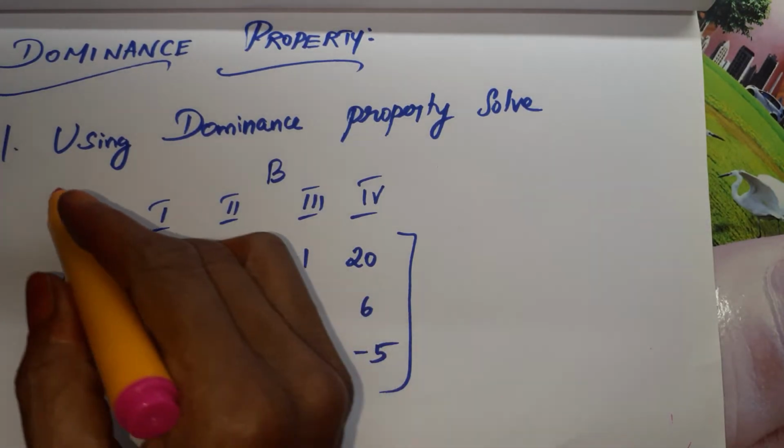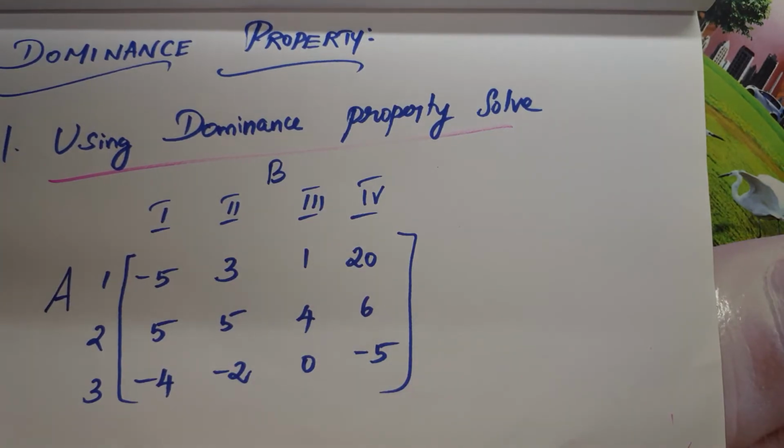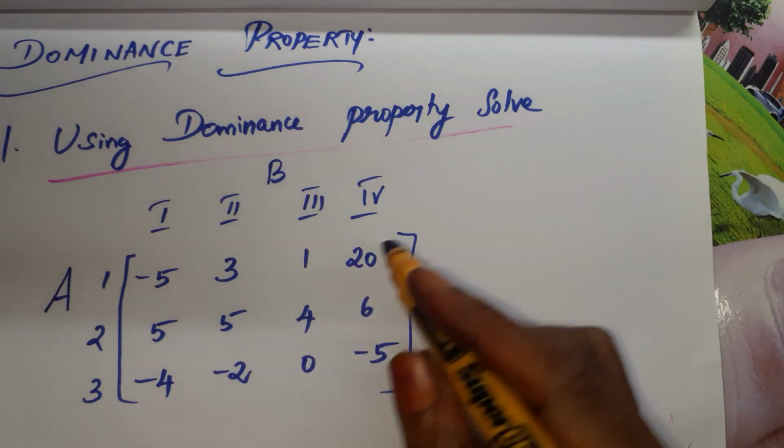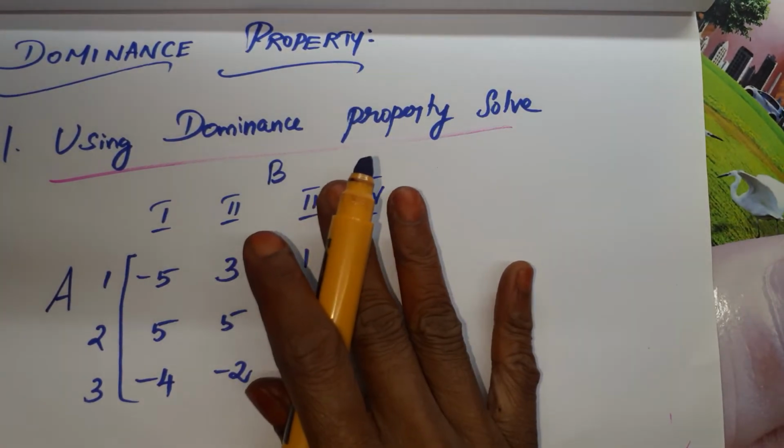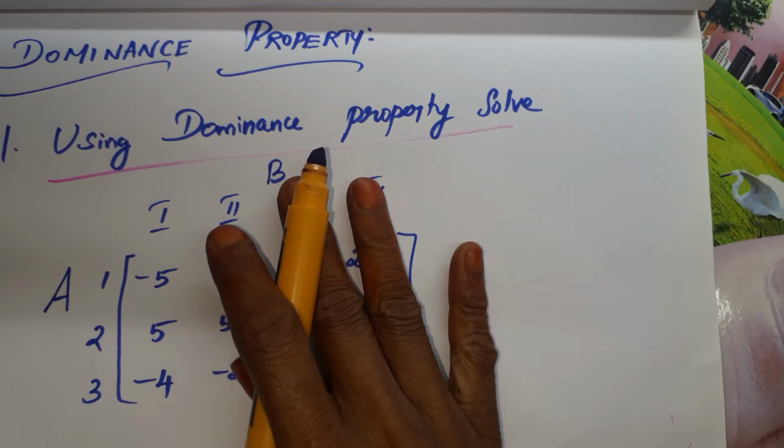The next method we are going to see is the dominance property. This is a method we are going to use to reduce the given matrix to a 2 by 2 matrix. From there we can apply method 1 or method 2. This method is also applicable for games without saddle points. Let me explain this method. Using the dominance property, we are going to solve the game.